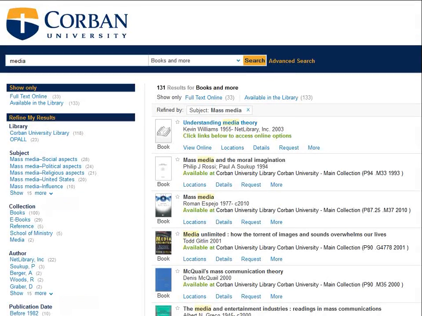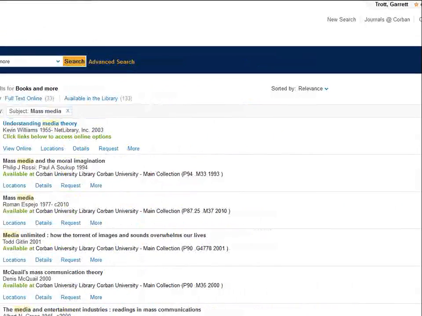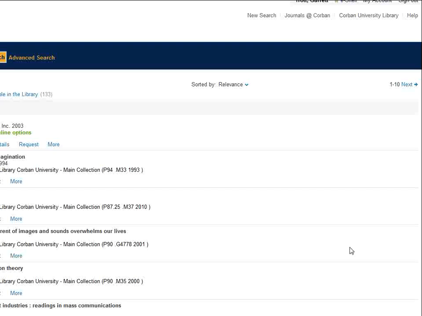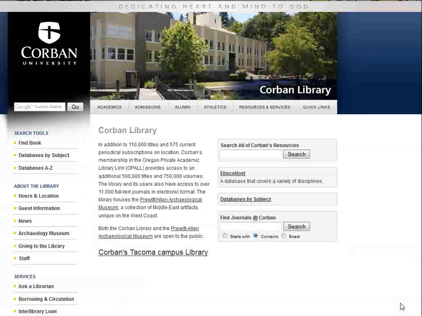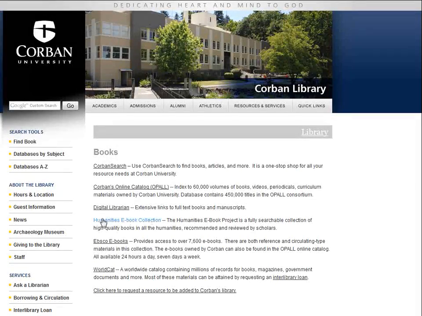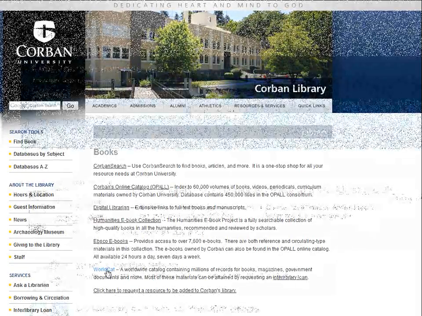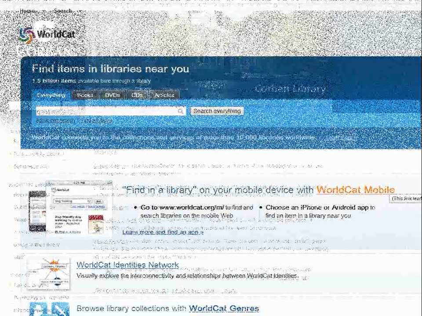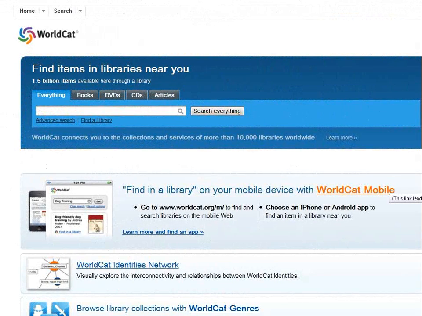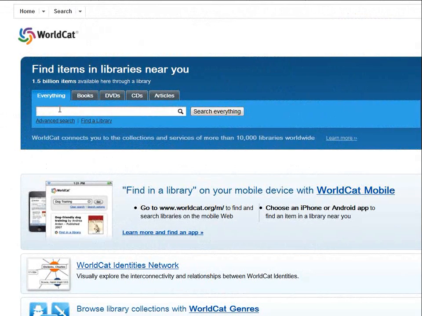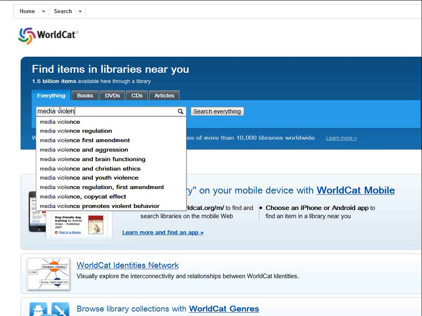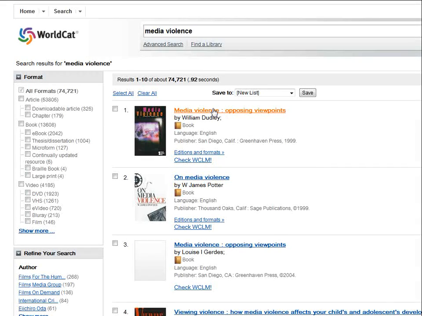If your results turn up nothing, there's one other place you can turn to and see what kinds of resources are available. If you go back to the library's website and go to the tab Find Books and click on WorldCat. WorldCat is a catalog of almost any book in the world. If a library has it, it will likely be listed on WorldCat. Let's look again for a topic of media and violence.